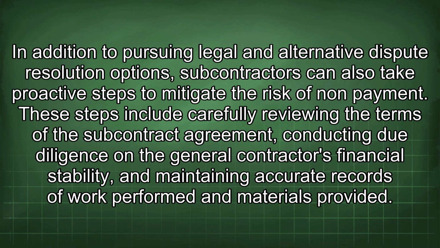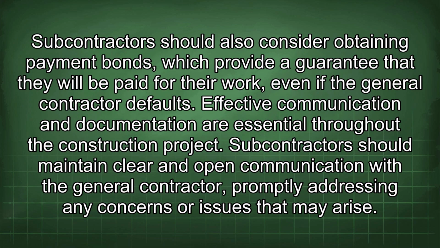These steps include carefully reviewing the terms of the subcontract agreement, conducting due diligence on the general contractor's financial stability, and maintaining accurate records of work performed and materials provided. Subcontractors should also consider obtaining payment bonds, which provide a guarantee that they will be paid for their work, even if the general contractor defaults.